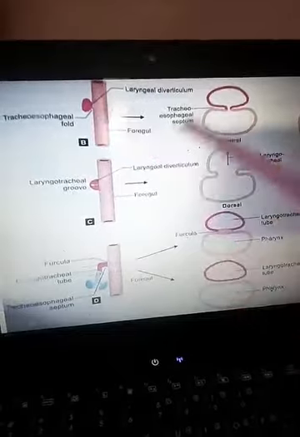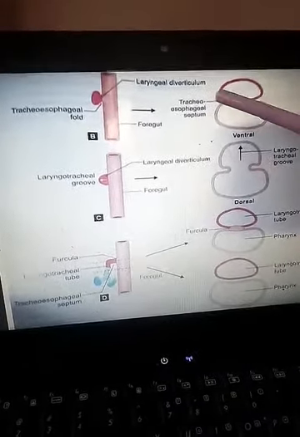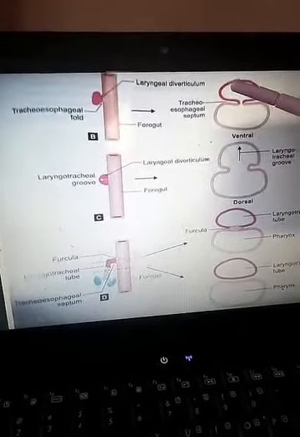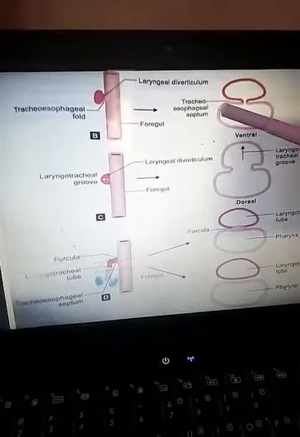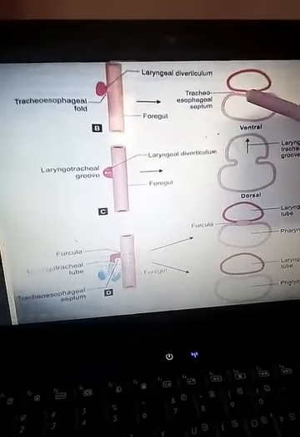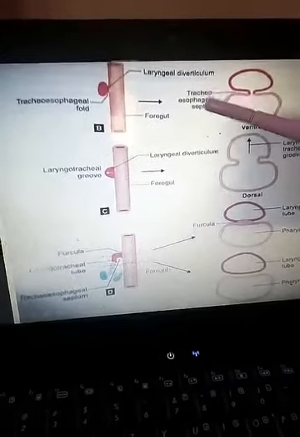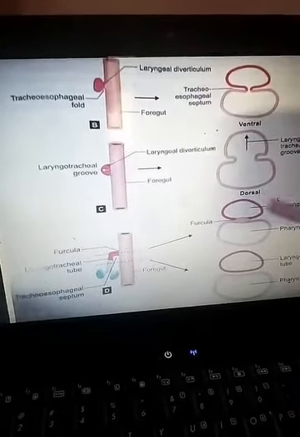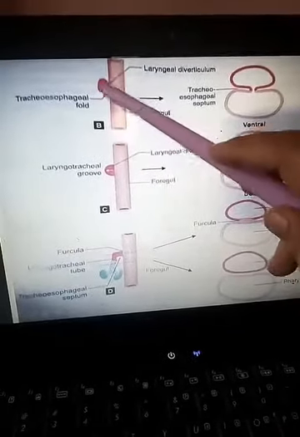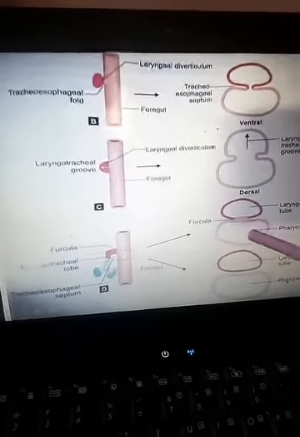Here you can see this is the laryngotracheal tube. A groove appears between this laryngotracheal tube and the foregut. That is known as the tracheoesophageal groove. This groove deepens and approaches towards each other, and when it approaches towards each other, it is known as the tracheoesophageal septum. Here you can see the groove arising. This is the tracheoesophageal fold, a groove; it deepens and approaches towards each other and forms the septum.